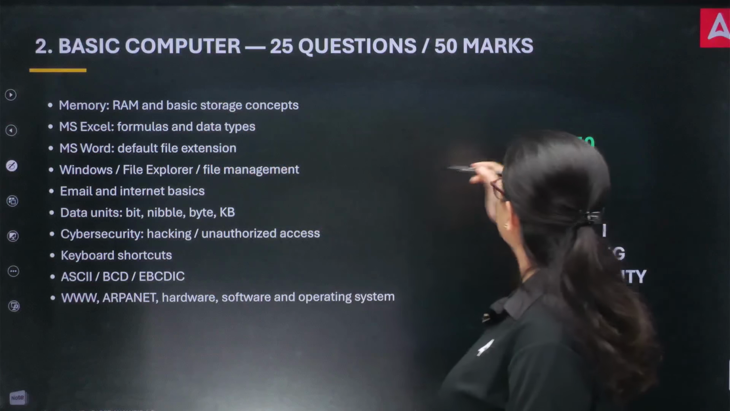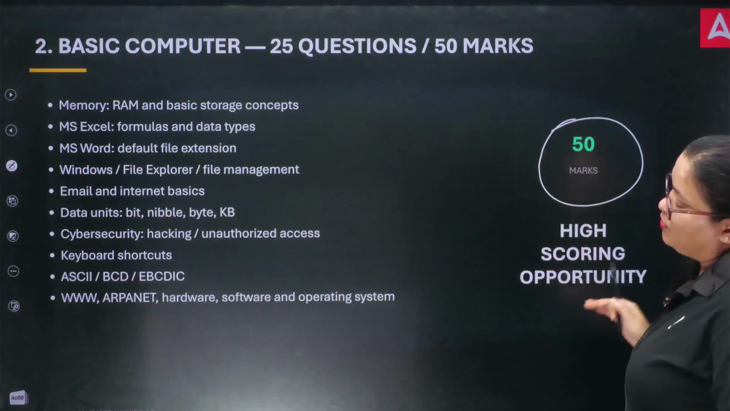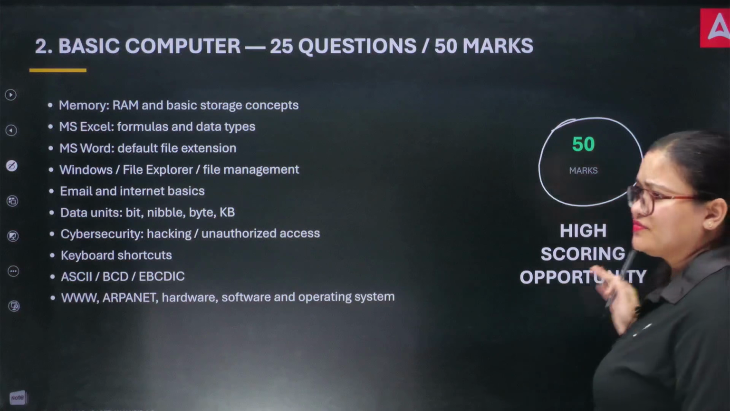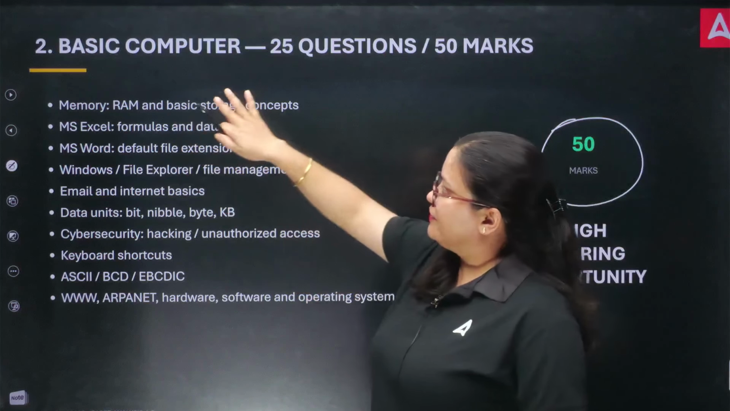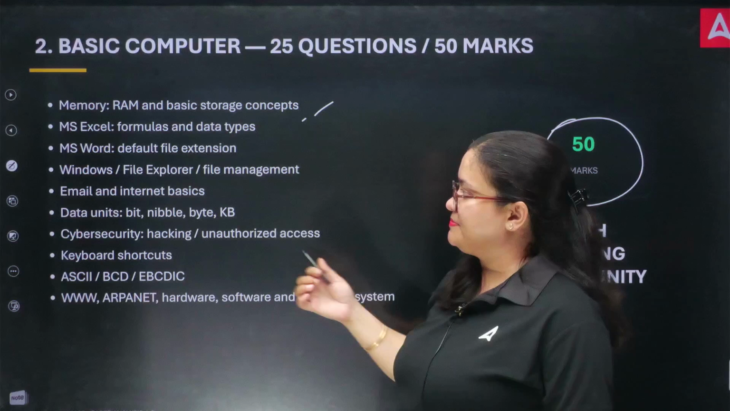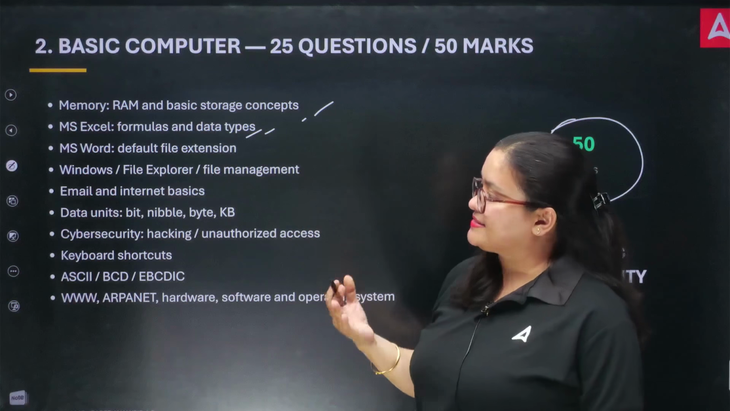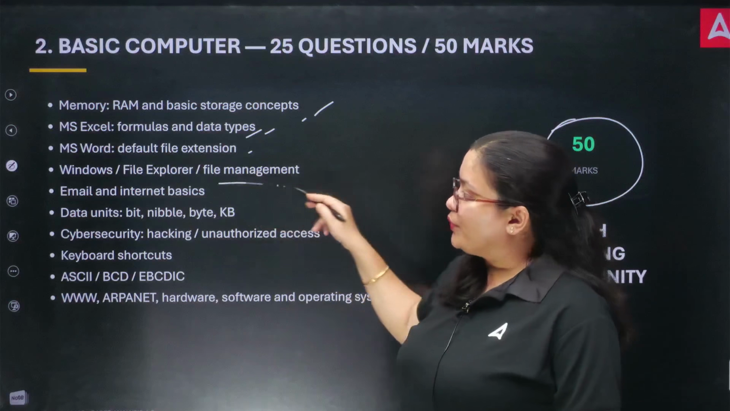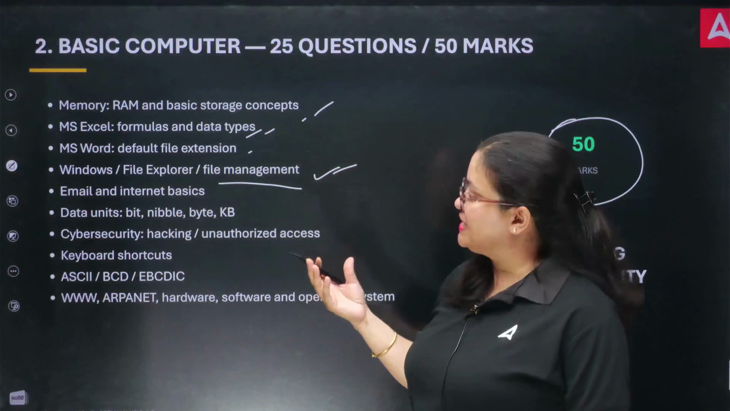Like the first was memory, and the computer part was of 50 marks and it was very scoring. Firstly, it was from the memory part about RAM and basic storage concepts, and next was Excel, Word, Windows management, email and internet basics.